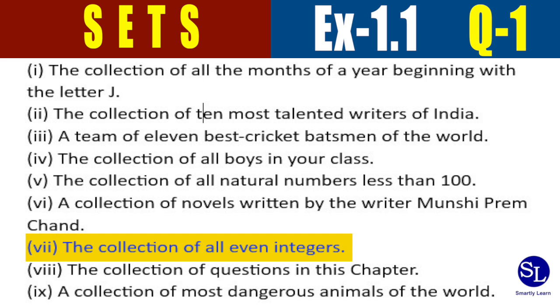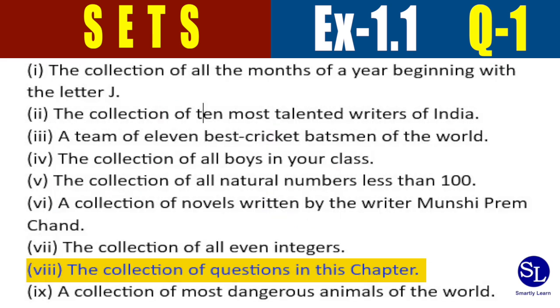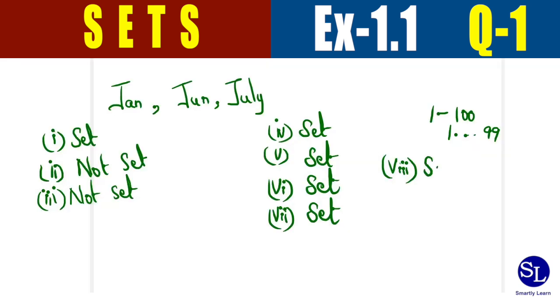In the seventh subdivision also, we know what all the numbers are going to be. Any number that is even, whether positive or negative, is going to be part of this set. So, we can clearly say this also is a set. The collection of questions in this chapter. Obviously, we know what all the questions in this lesson are going to be. So, this also gives you a clear-cut idea of what the elements are. So, this collection is also a set.